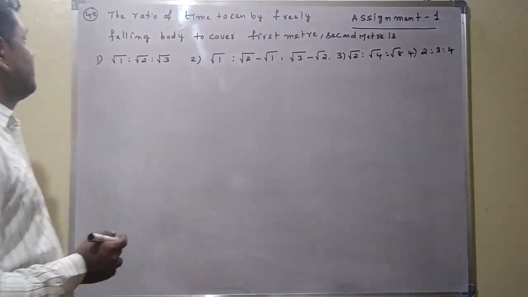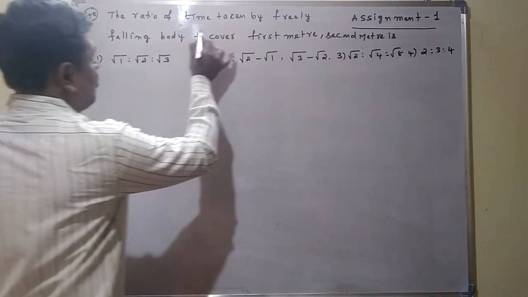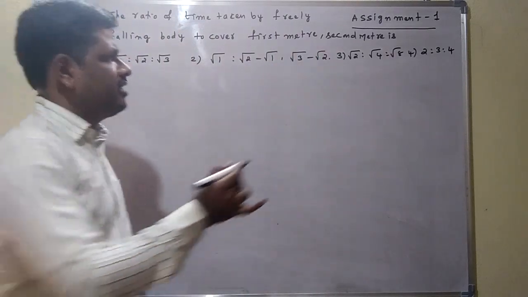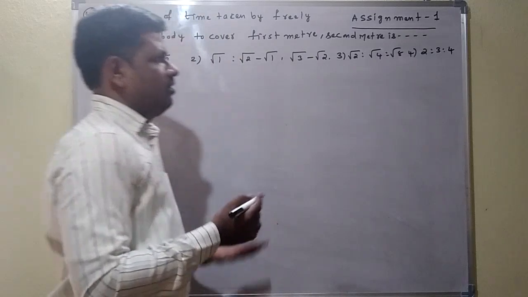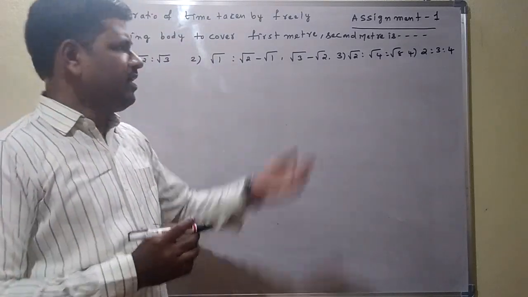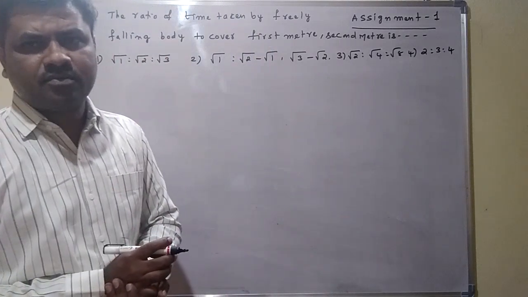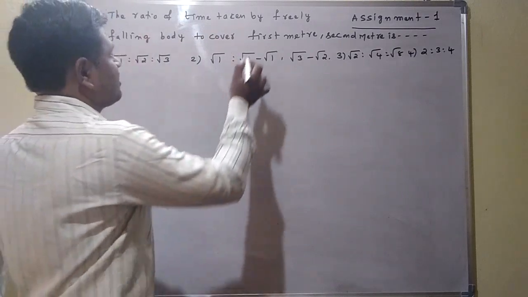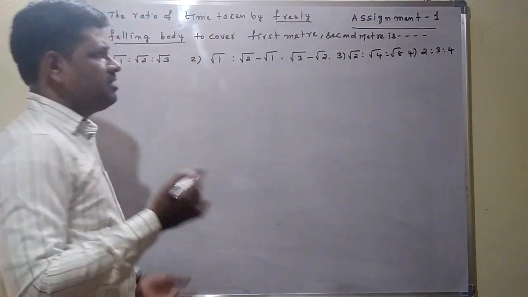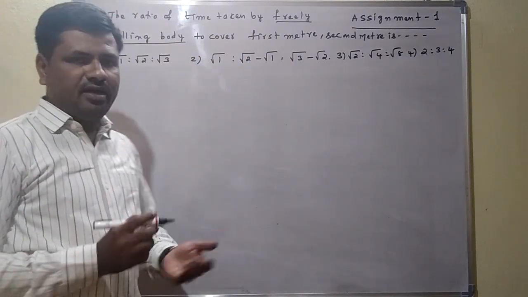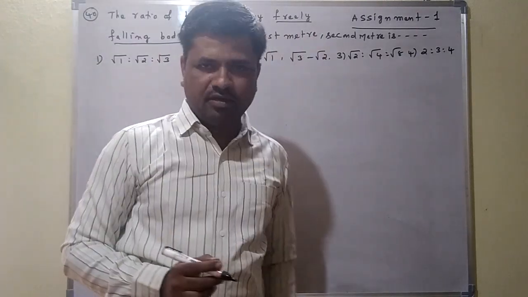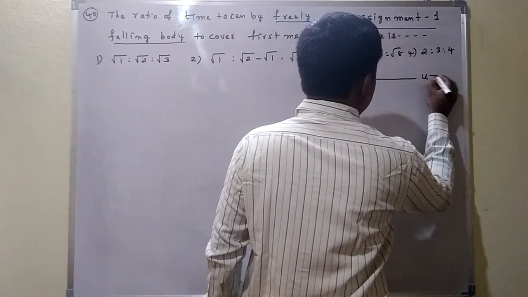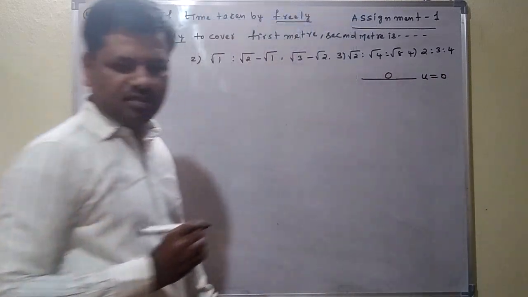Right. Next, see question number 40. Here the ratio of time taken by a freely falling body to cover the first meter, second meter, third meter, fourth meter, like that. Here we can do first meter and second meter. It is asking the ratio of time taken by a freely falling body. Freely falling is given. Freely falling means initial velocity is 0. Time is asked. In first meter, second meter, distances are given. Right, freely falling means we consider u equal to 0. The body is freely falling, so initial velocity is 0.